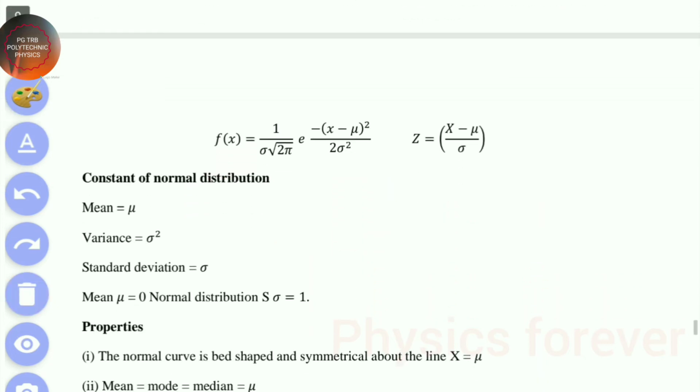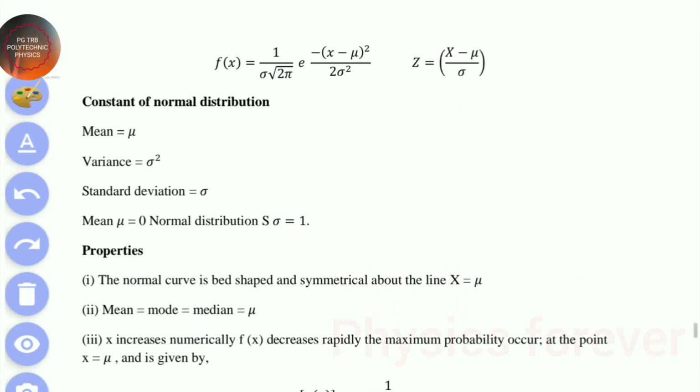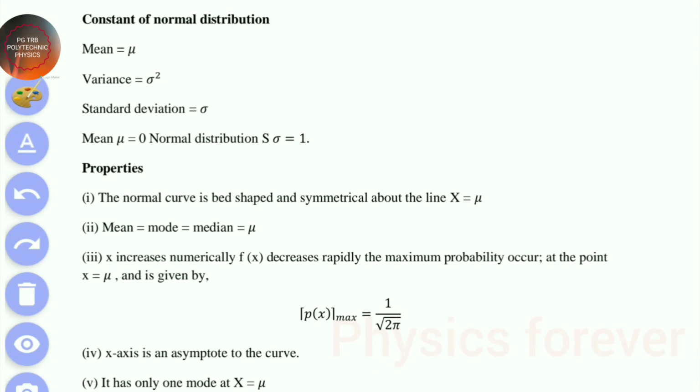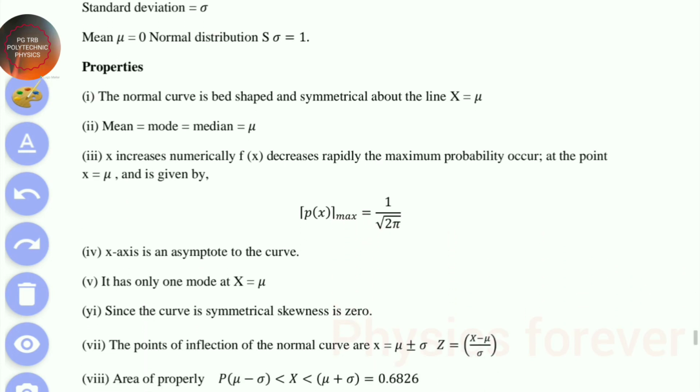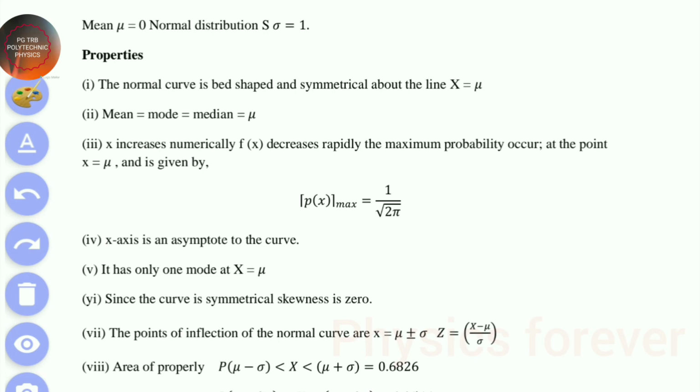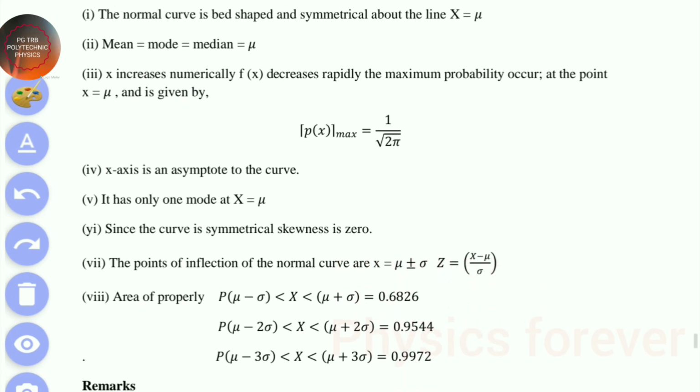In this case, mean, variance and standard deviation can be written like this. If mean mu is equal to 0, the standard deviation sigma is equal to 1 for the standard normal distribution. We will go through some of the properties. It is symmetric about the line x equal to mu, and mean, mode and median are equal to mu. These are all the most important points.